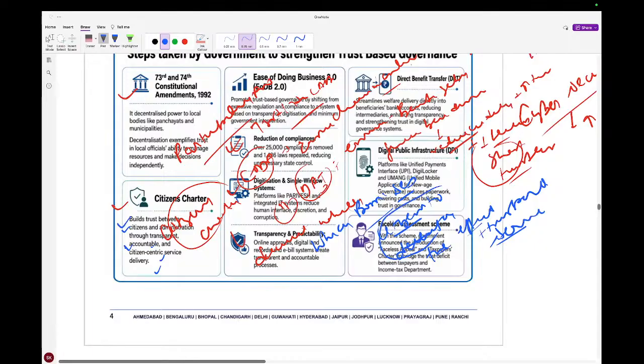Next there will be digitalization, single window clearance has happened. Now next is faceless, this is what I was telling you about. I was telling about this one, the faceless mechanism, right? You can see that the faceless assessment scheme has been brought in. Digital public infrastructure is also there, platforms like Umang and UPI, from where you can reduce the paperwork, right?